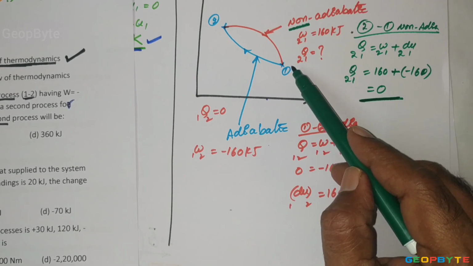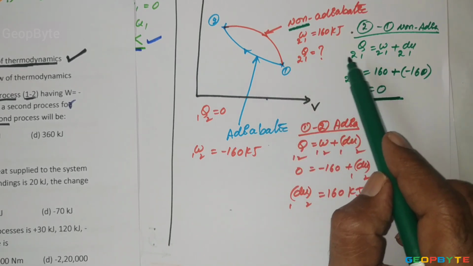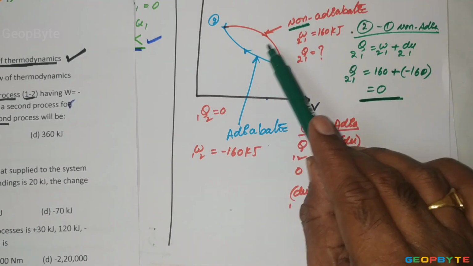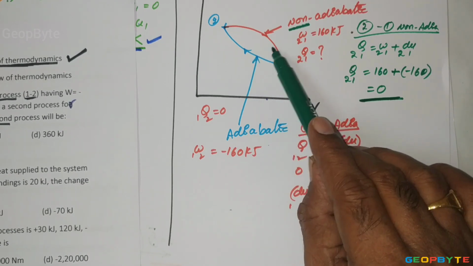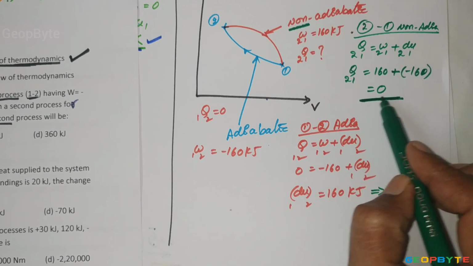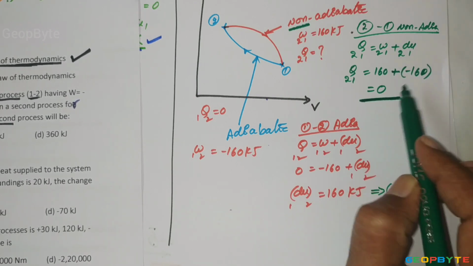This may be an imaginary problem. This is not a realistic problem, because this is one adiabatic curve and this is another adiabatic curve, and the two adiabatic curves appear to intersect. Two adiabatic curves never intersect. Therefore, this is not a realistic problem. It might be an imaginary problem.